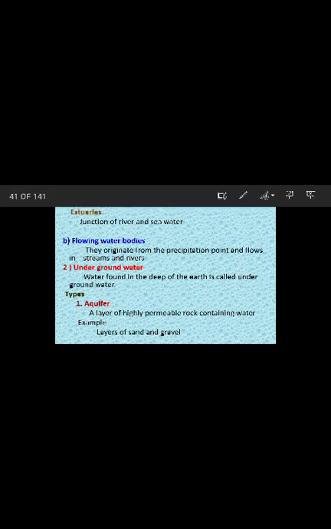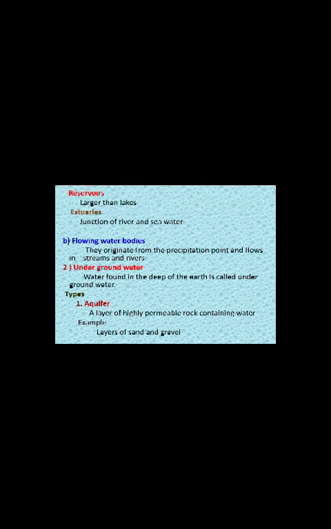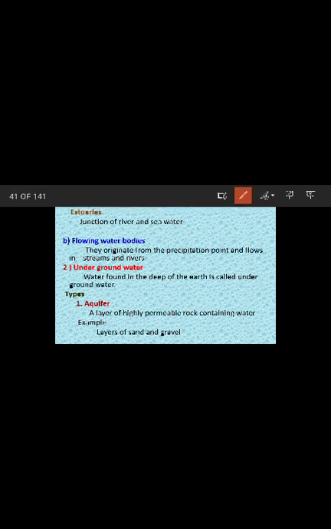Now we are going to see about the reservoirs. Reservoirs are larger than the lakes. Next is estuaries. The junction of river and sea water is referred to as an estuary. Next we are going to see about the flowing water bodies. They originate from the precipitation point and flow in the streams and rivers.